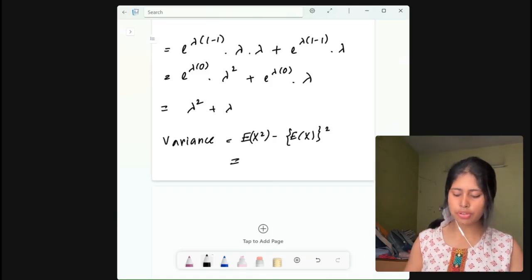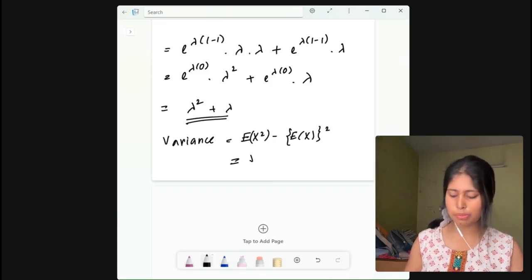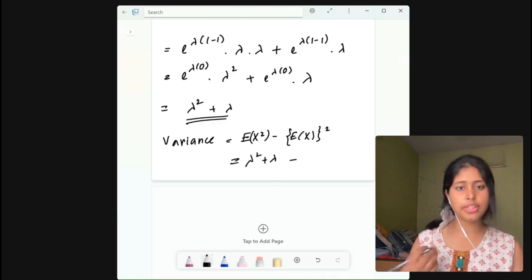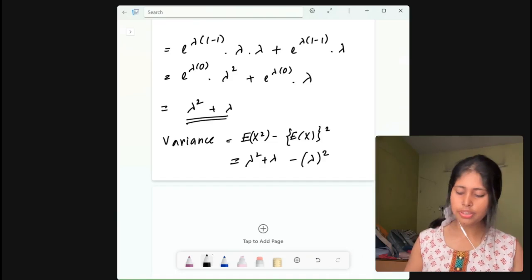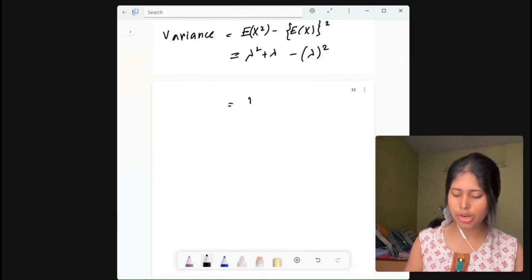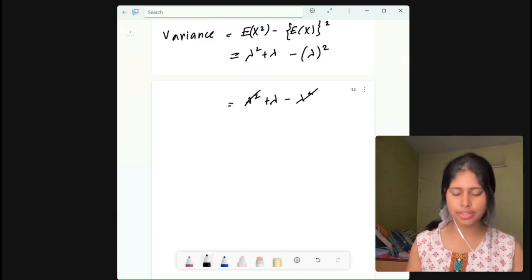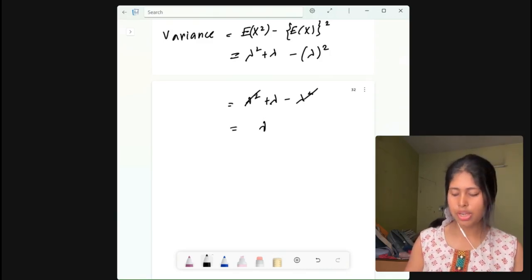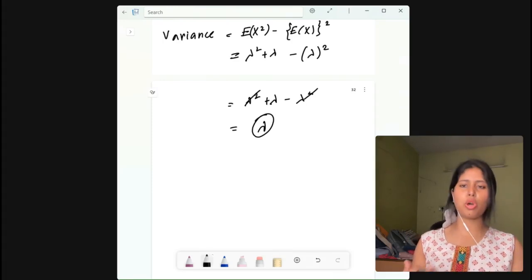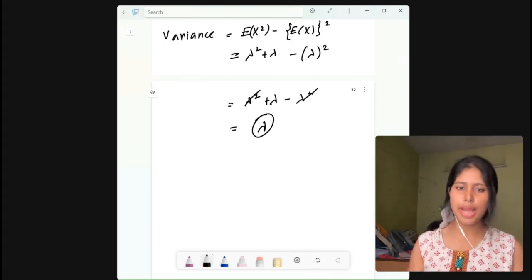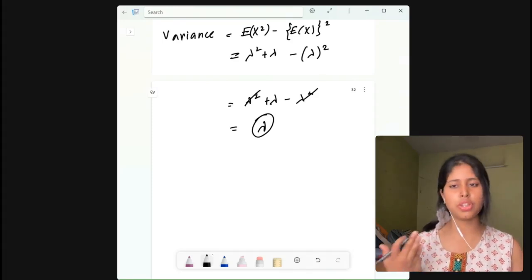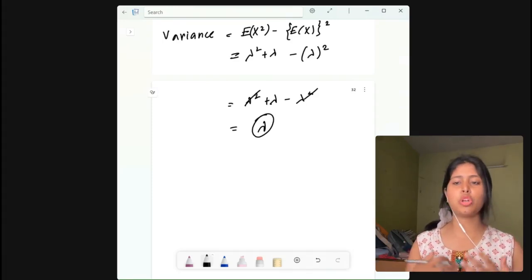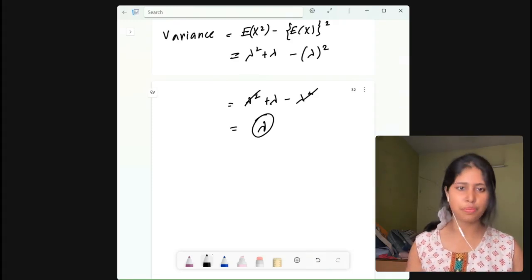So what is the expectation of x square here? This is lambda square plus lambda, and minus what was the expectation of x, which was lambda square, right? So we get lambda square plus lambda minus lambda square, and we can see that lambda square gets cancelled, so we are left with lambda. And we can see the variance of Poisson distribution is again lambda. So for Poisson distribution, the mean is equal to variance, which is equal to lambda, and that is one of its most distinctive features, right?